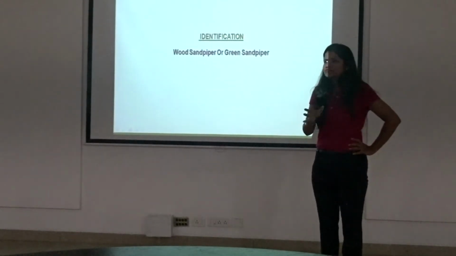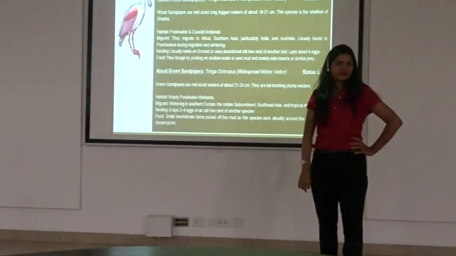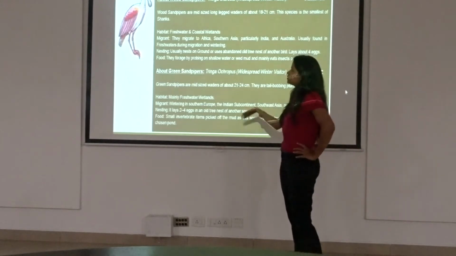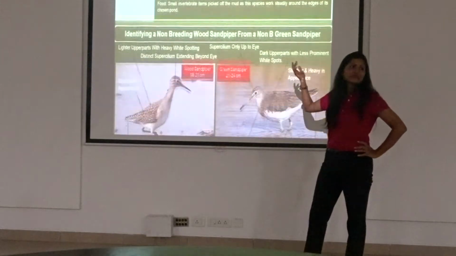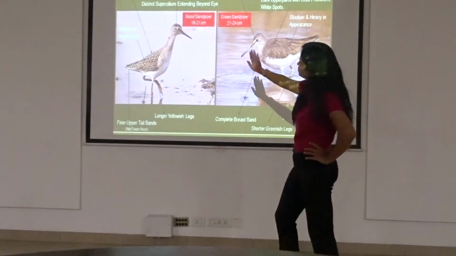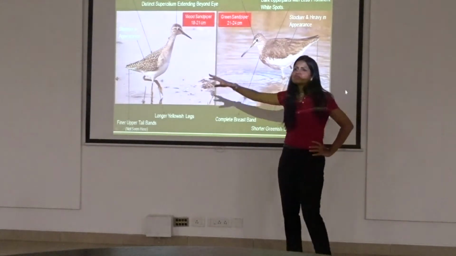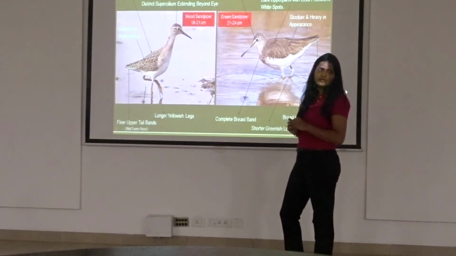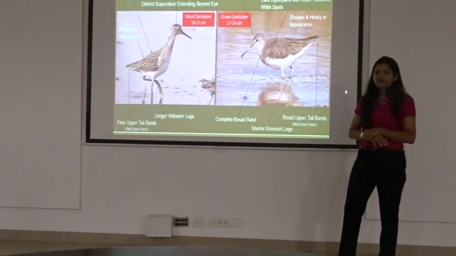I have only chosen birds we get confused about and always ask. Okay, wood sandpiper or green sandpiper. Usually you can find out which is a common sandpiper, but when it comes to a green sandpiper and a wood sandpiper, there is a confusion. So I have put them side by side so that you get an idea. Generally if you get only this picture, you would feel this is the same as this, because both of them are spotted, both of them have necks, legs, yellow legs and all of that. So a lot of times people post pictures asking whether it's a wood sandpiper or a green sandpiper.